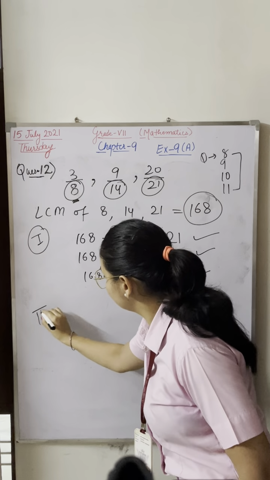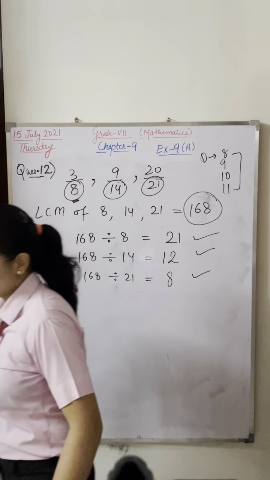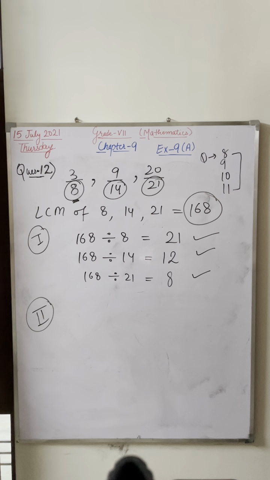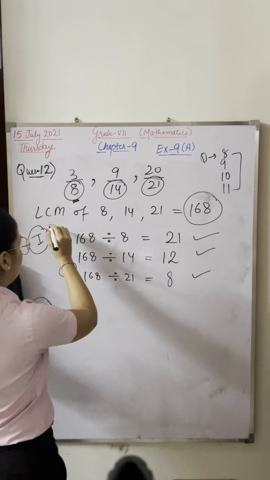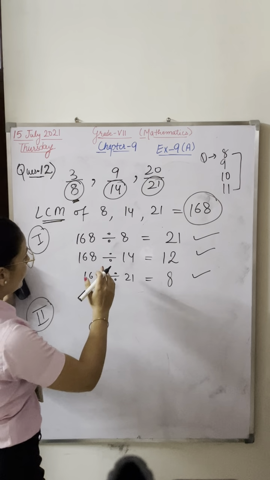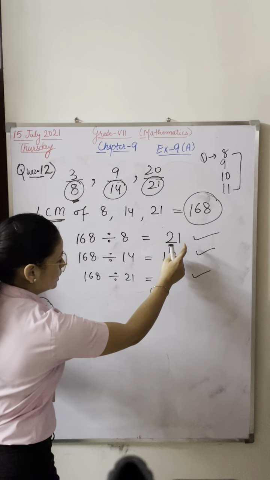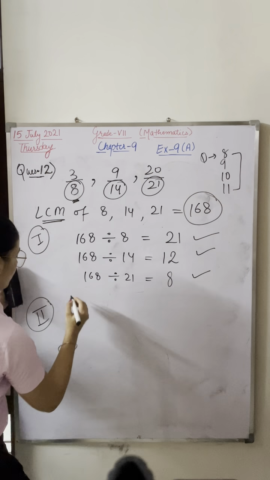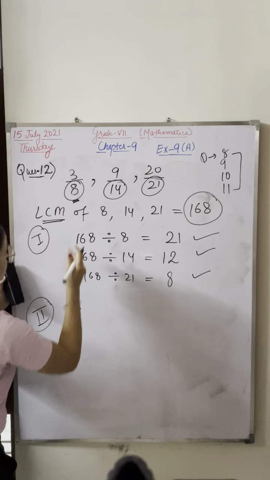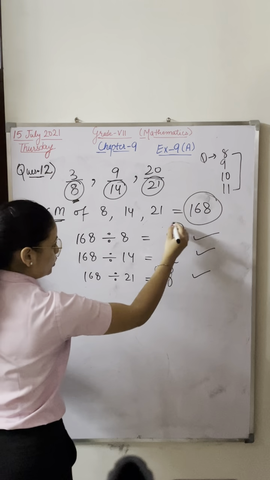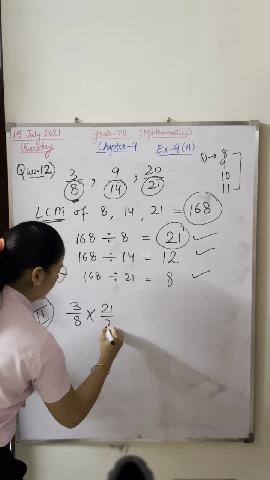Now the second step. This question is a bit lengthy. First of all find the LCM. After that, you have to divide the LCM by all the denominators one by one. So these are the answers. Now you have to multiply the first fraction 3 by 8 with 21 by 21.